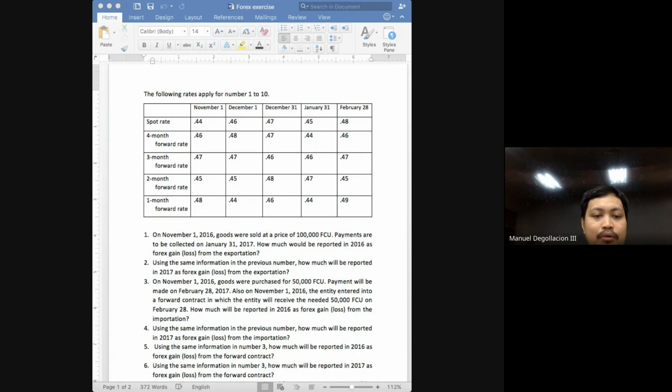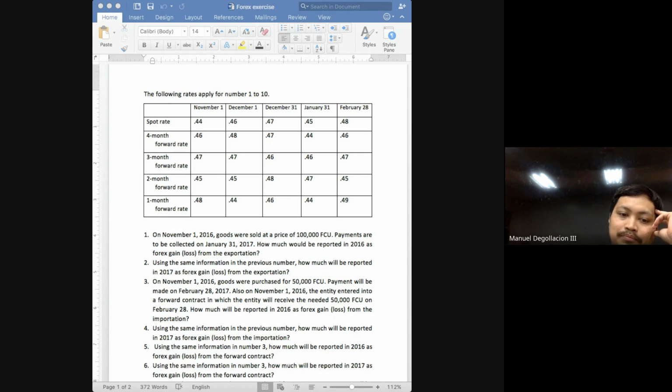Next, as of November 1, how much is the estimated spot rate on January 31, class? How many months is January 31 away from November 1? November, December, and January. So what rate should we be looking for? The 3-month forward rate. So the estimated spot rate on January 31 as of November 1 is 0.47.